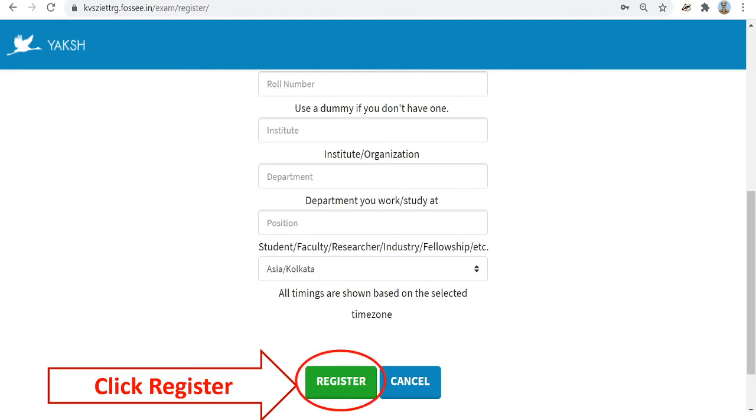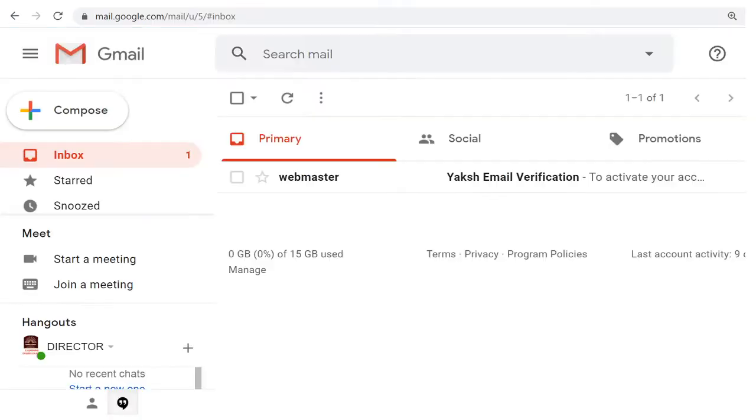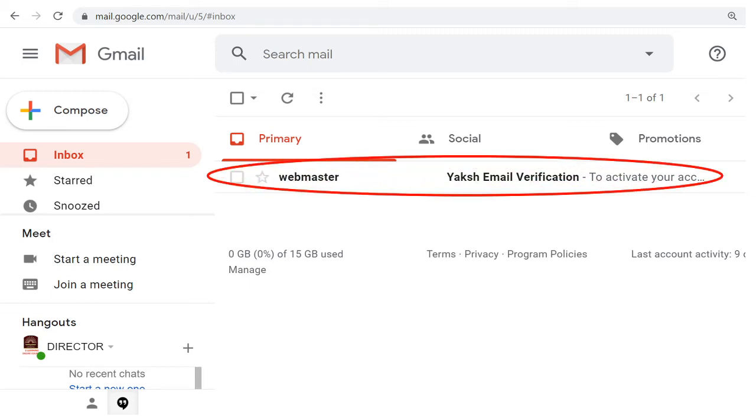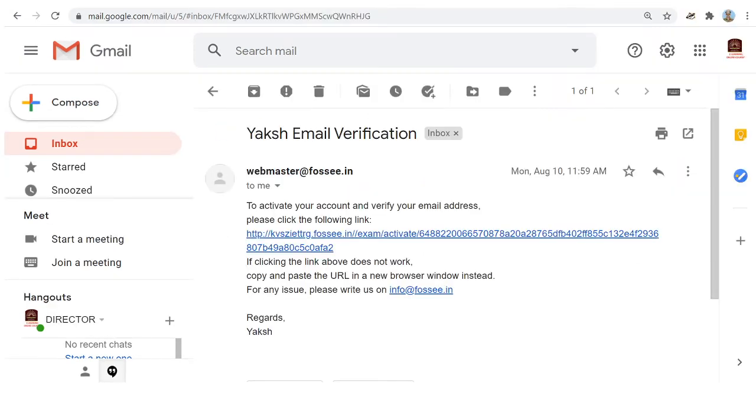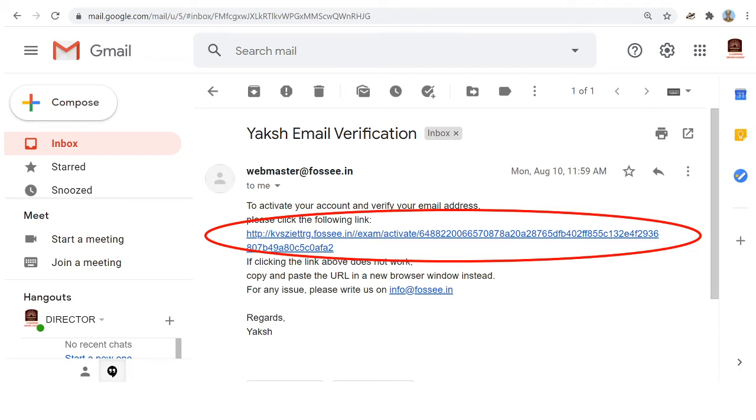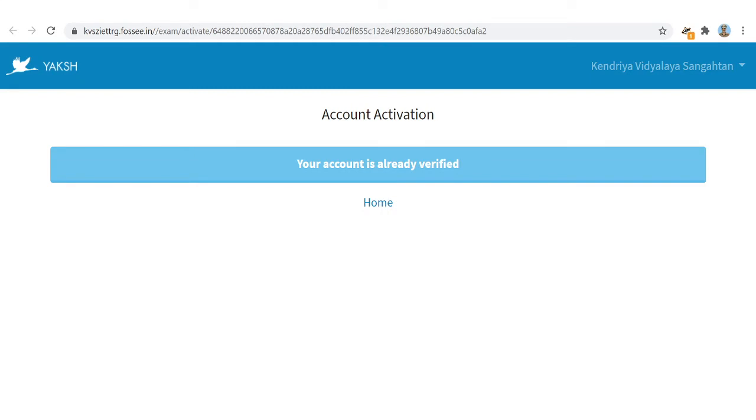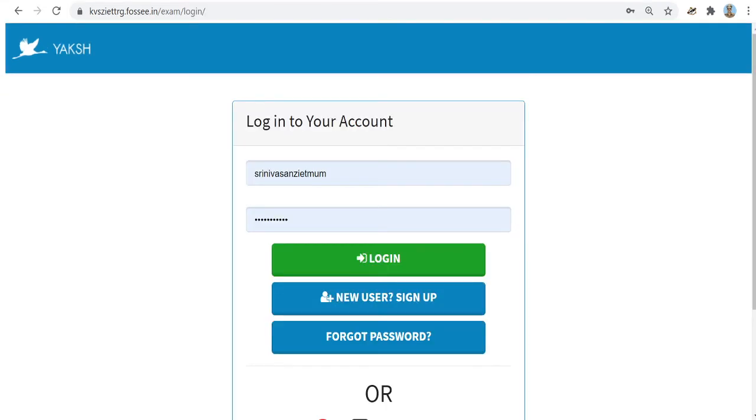Simply register. Click it. You will get one mail immediately in the mail which you have given in the registration form. Please try to activate it within 20 minutes. Webmaster Yaksh email verification. Click it. A link is there. Please click the link to activate your account. Now your account is activated. On right corner you will get your name. Click home now. Now you are ready to log in to kvszetrg.fosse.in.